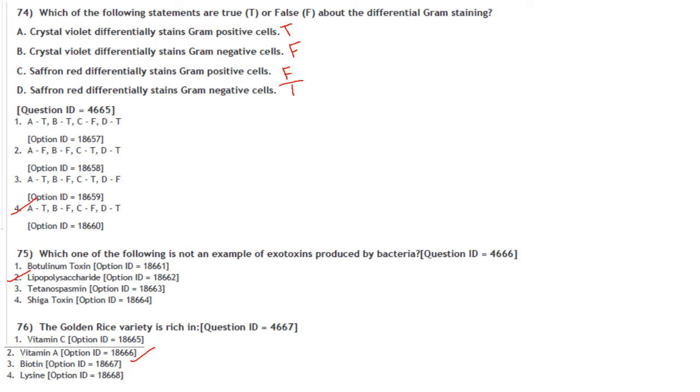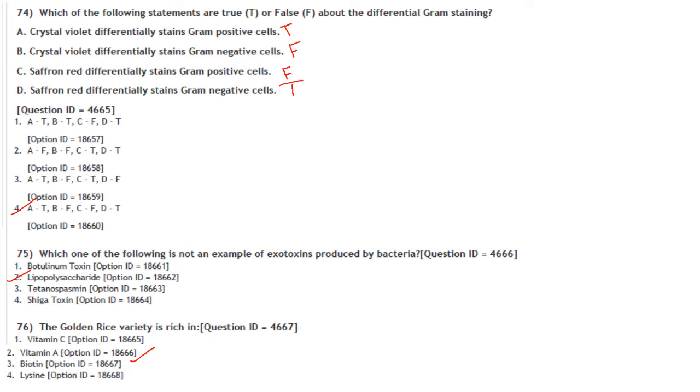Then safranin red differentially stains gram-positive cells. That is also false. It stains gram-negative cells. Safranin red differentially stains gram-negative cells. That is true. So ATBF CFDT. So answer is option 4. Which of the following is not an example of exotoxins produced by bacteria? So lipopolysaccharide is an endotoxin, not an exotoxin.